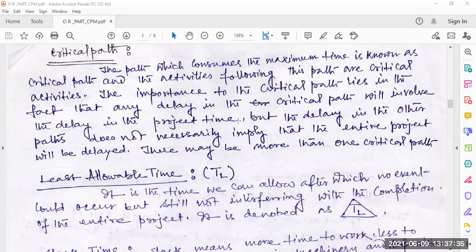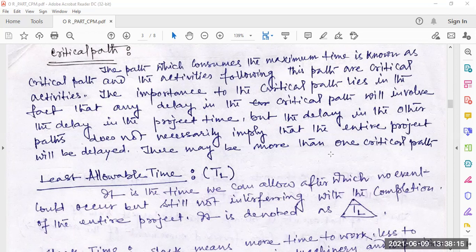So if in a critical path there is some delay, then total project time will be delayed. But a delay in another path does not necessarily imply that the entire project will be delayed. There may be more than one critical path. If the path is not critical, any delay may or may not affect our total project time. But a critical path obviously affects our total project time.